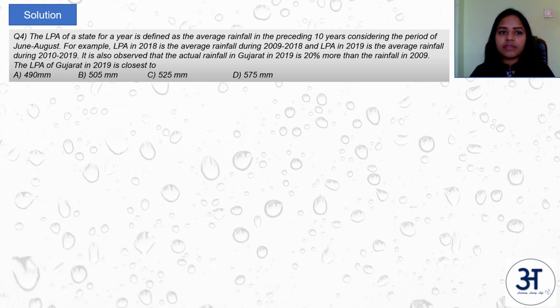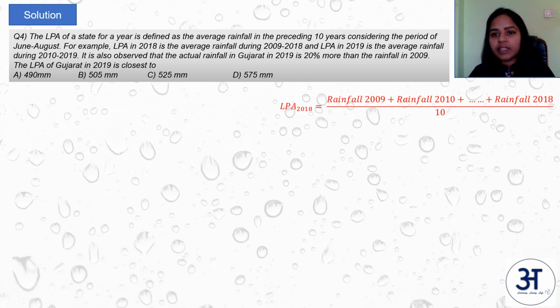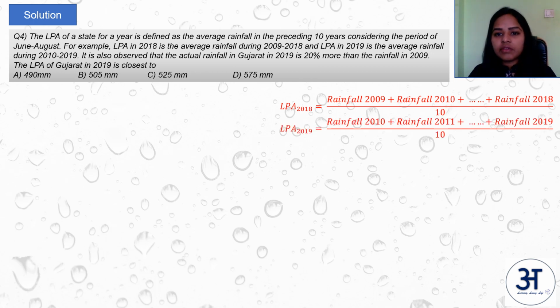The LPA of a state for a year is defined as the average rainfall in preceding 10 years considering the period of June to August. For example, LPA in 2018 is the average rainfall during 2009 to 2018 and LPA in 2019 is the average rainfall during 2010 to 19. So this is what we have. LPA in 2018 is equal to the sum of the rainfalls from 2009 to 2018 in those months June to August by 10. Similarly for 2019 we have rainfall from 2010 to 2019 addition by 10.